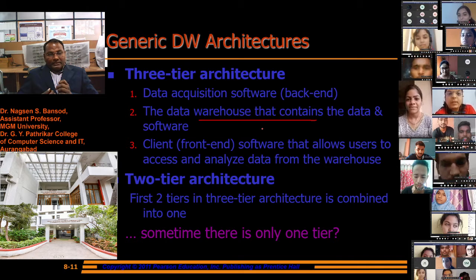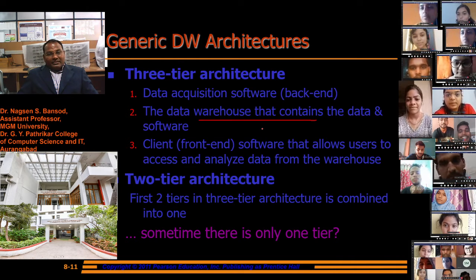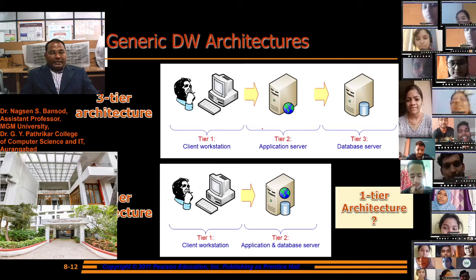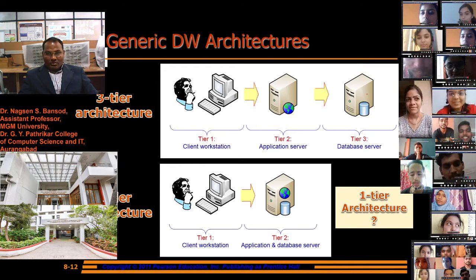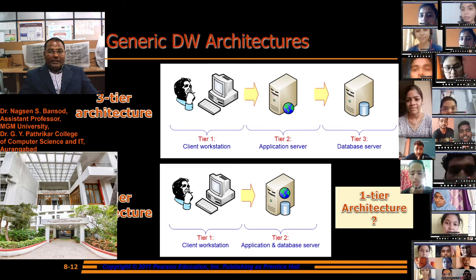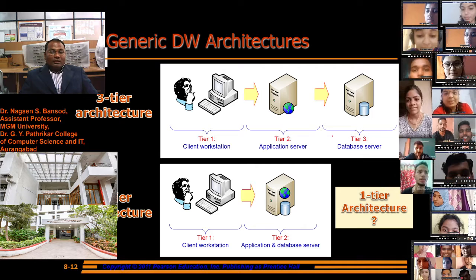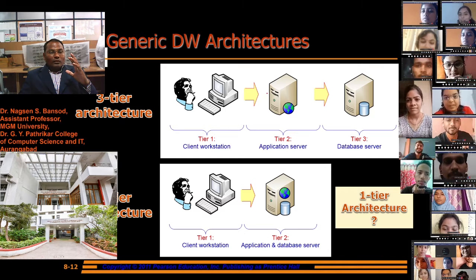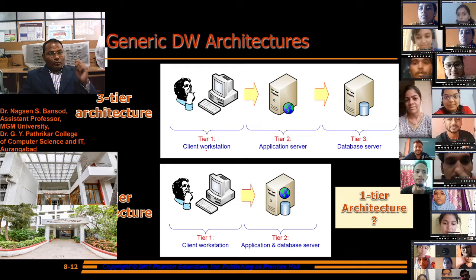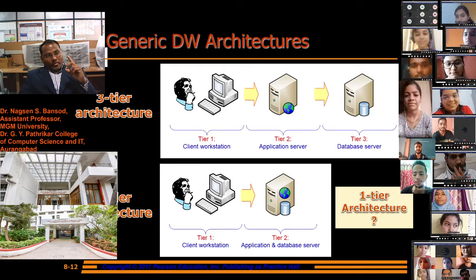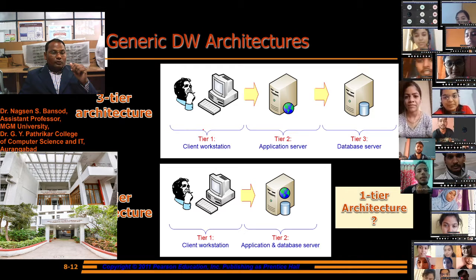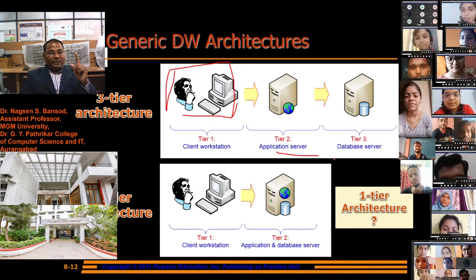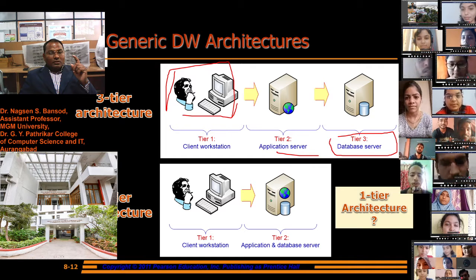And in two-tier architecture, the first two tiers of the three-tier architecture are combined into one, and sometimes there is only one tier. In three-tier architecture, the database server is tier 3, where the data is stored, and we require some application servers to access data from this server. The application server provides data to the client according to their query. The user accesses the data by providing the query to the application server, and then the application server gets the data from the database server.